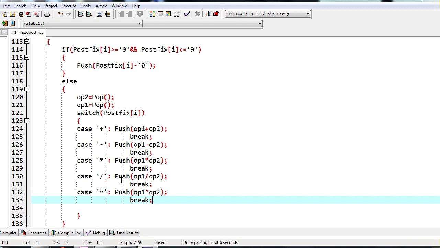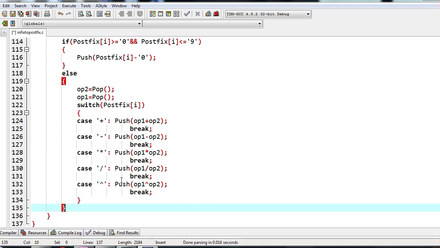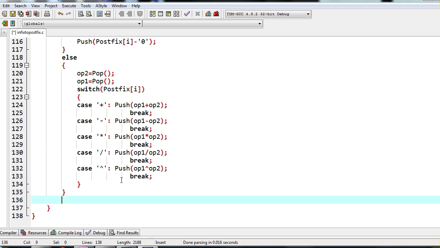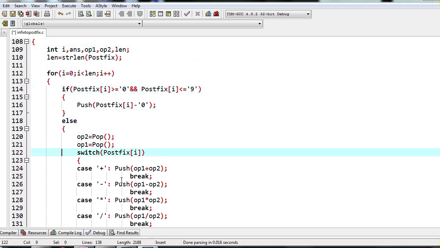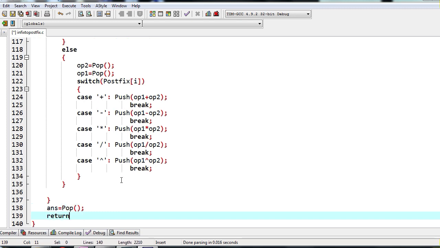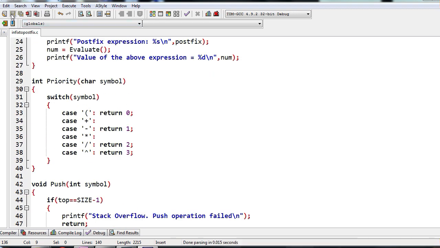So once this is done, whatever answer you have at the end of the stack, that is going to be the final answer. So this is the else. After the else is also done, at the end of the stack, whatever you have is going to be the result. We have a for loop, so this is the end of the for loop. Here I will have answer equals pop. The final pop operation is going to give you the answer. Return answer. Okay, so this completes our overall function.